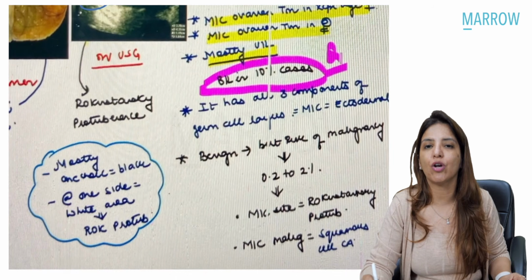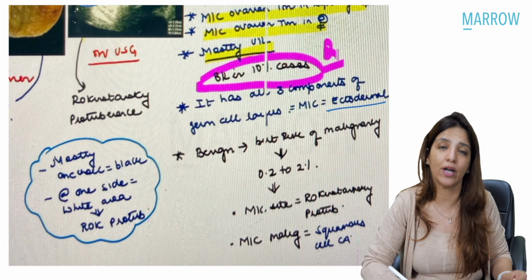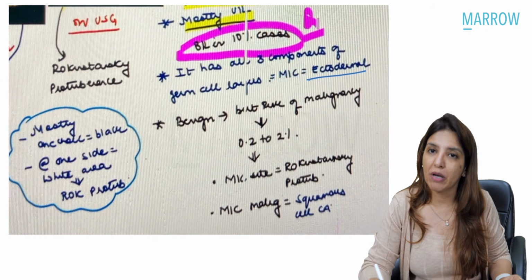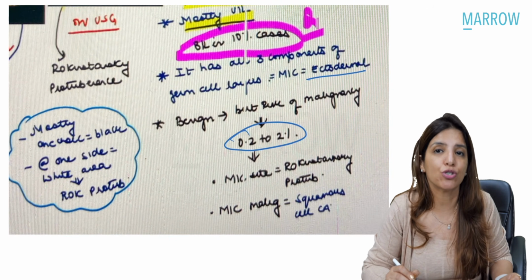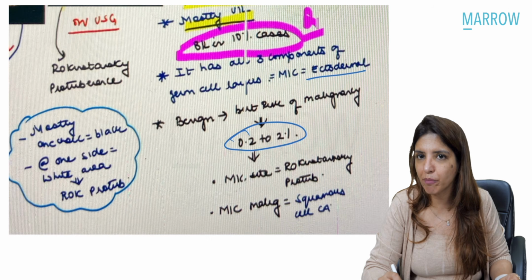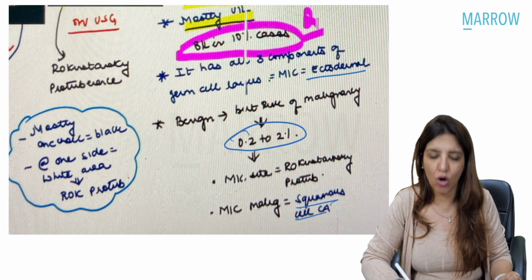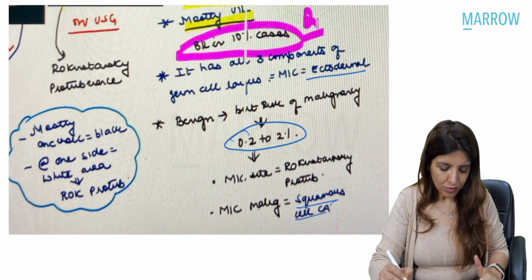It has all 3 components of germ cell layers, but the most important component is ectodermal. Although dermoid cyst is benign, the risk of malignancy in dermoid cyst is 0.2% to 2%, right? And again, that percentage is very, very important. The most common malignancy which can occur in a dermoid cyst is squamous cell carcinoma, most common site being Rokitansky protuberance, right?